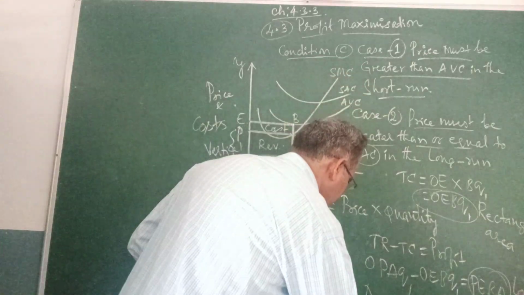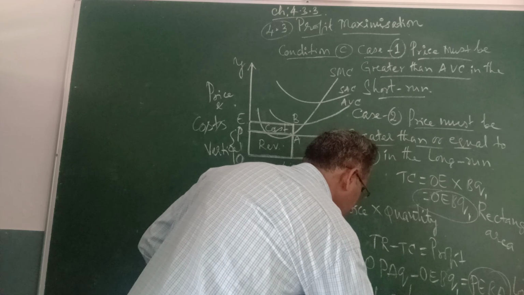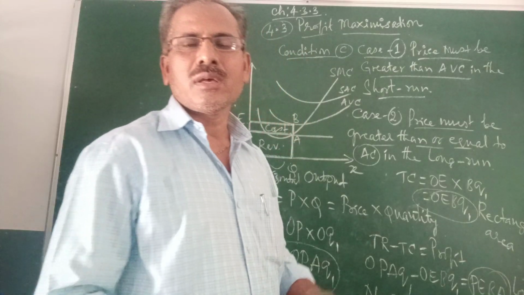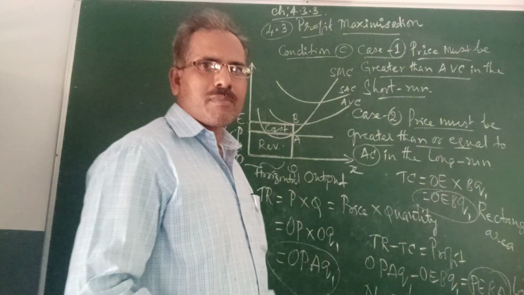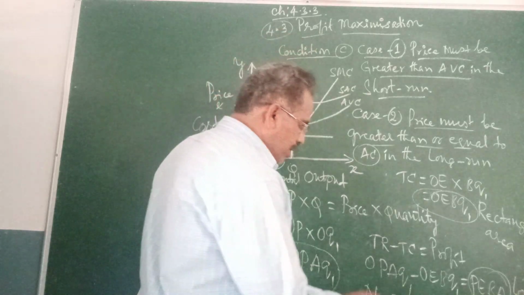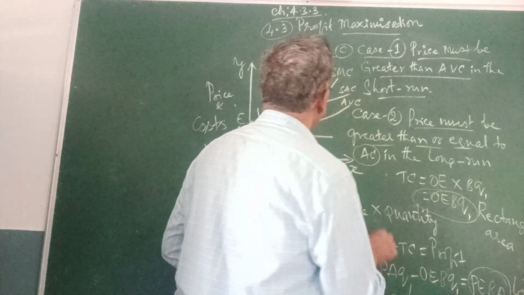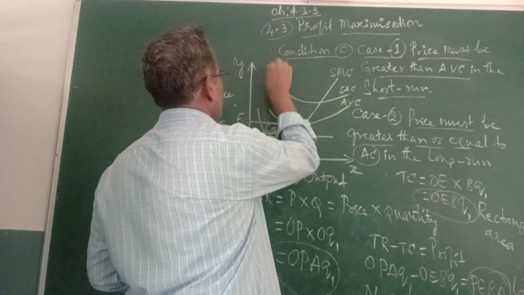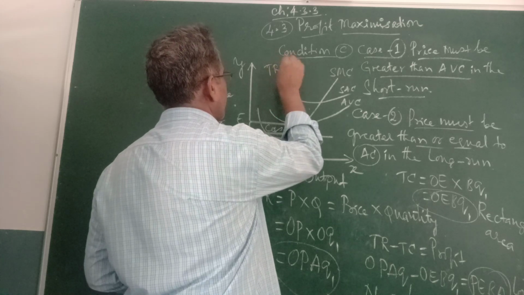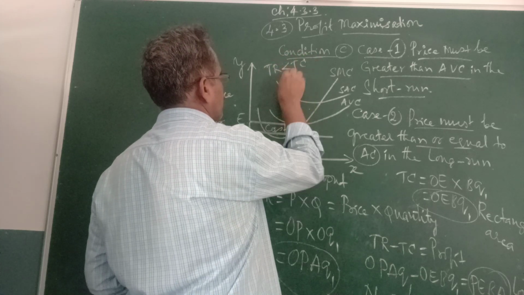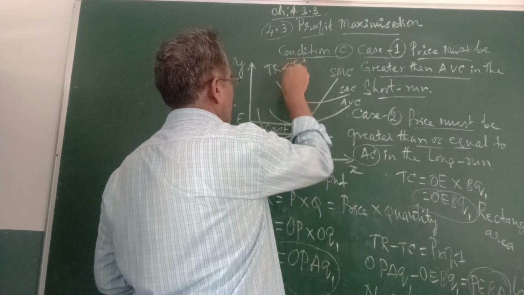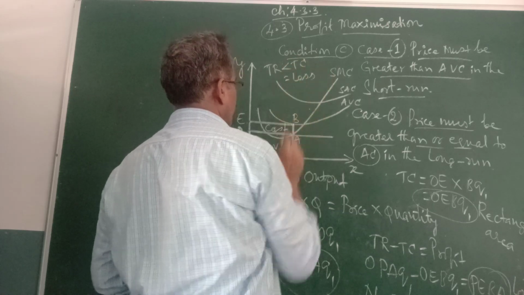No profit, because we cannot get profit when total revenue is less than total cost. This is recorded as a loss.